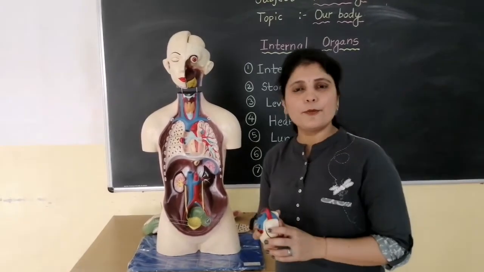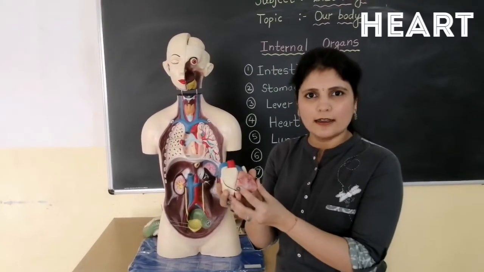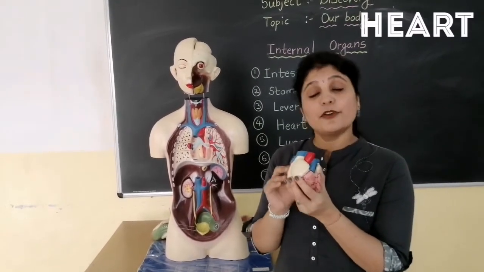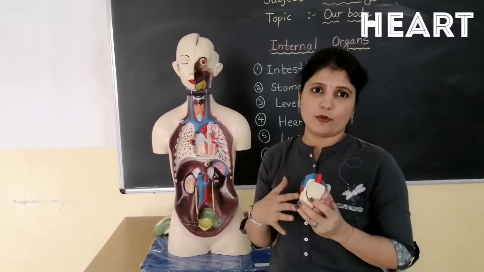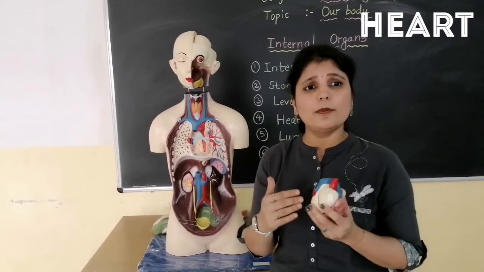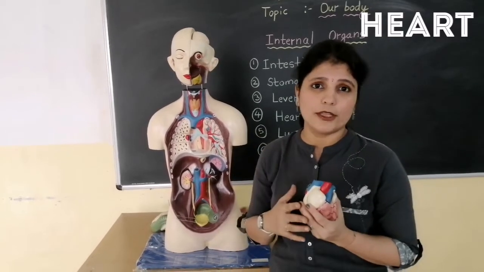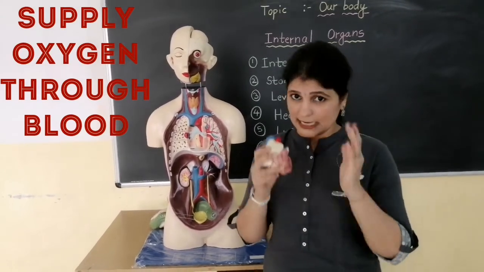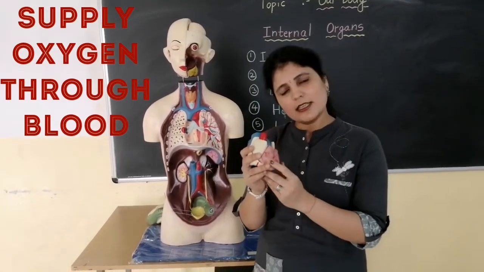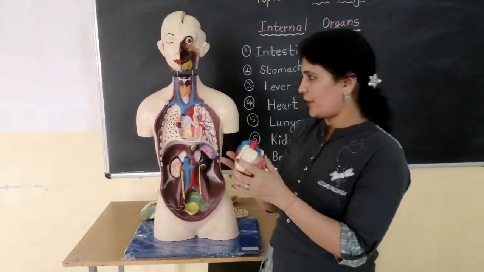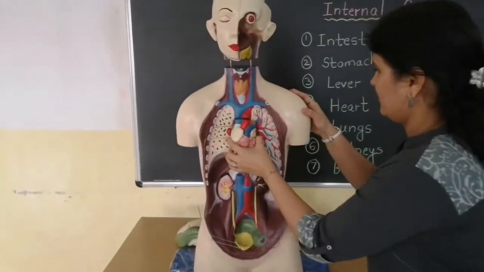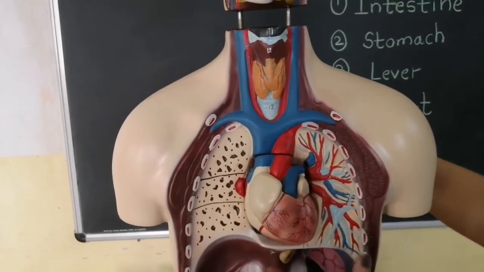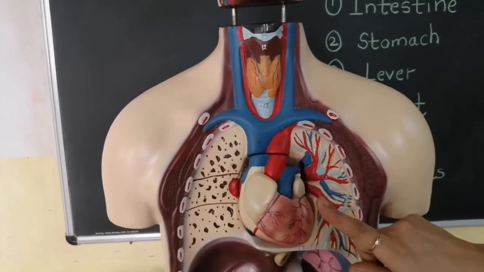So let us see one more important organ of our body, that is the heart. You know very well that the heart plays a very vital role in our body. The function of the heart is to pump the blood to our body. And you know very well children that through the blood the oxygen is supplied to the whole body. So the main function of supplying the oxygen to the whole body through the blood is done by the heart. So let us see now where exactly the heart is placed in our body. So it is placed like this here near the lungs area. So this is the heart.